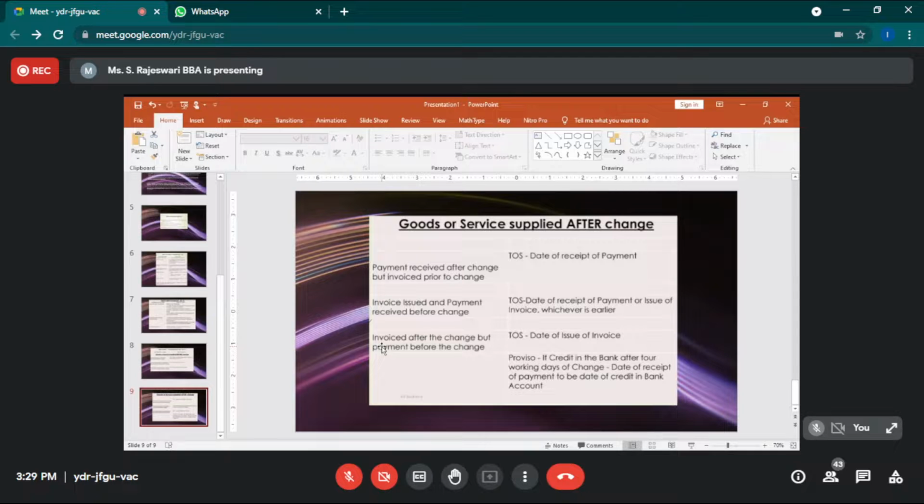Okay, the next one is, what is the provision if the credit is in the bank after 4 working days of change? In that case, the date of receipt of payment to the date of credit in the bank account will be considered for the time of supply, in a special provision case. So these are the goods and service supplies which are available.